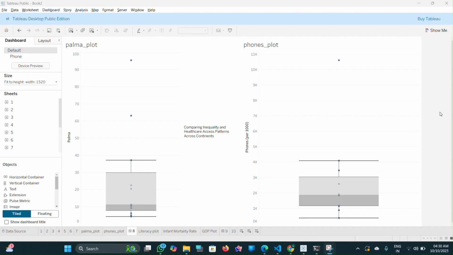Regions that typically exhibit high and widespread inequality on the left, like sub-Saharan Africa, consistently show low and limited healthcare access on the right. Conversely, regions with low inequality, such as Western Europe, almost always have high levels of access. This side by side comparison makes the pattern clear. High income inequality and poor access to essential services are challenges that are often deeply interconnected on a regional level.